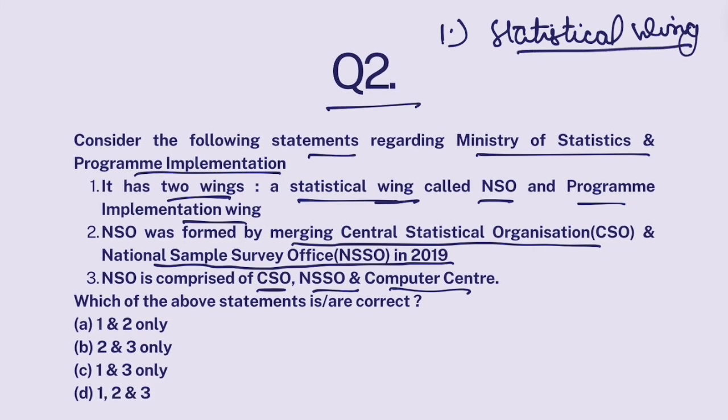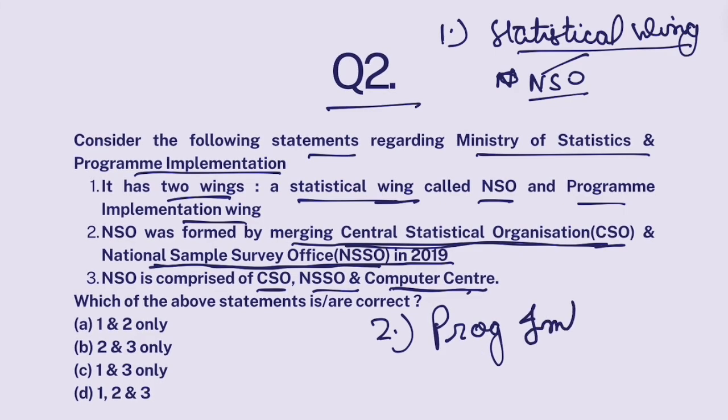Okay. And this Statistical Wing is made up of 3 organizations. This Statistical Wing is called NSO. And this NSO is basically made up of 3 organizations: Central Statistical Organization, CSO, National Sample Survey Office, NSSO, and Computer Center. All right. And the other wing of Ministry of Statistics is known as Program Implementation Wing.